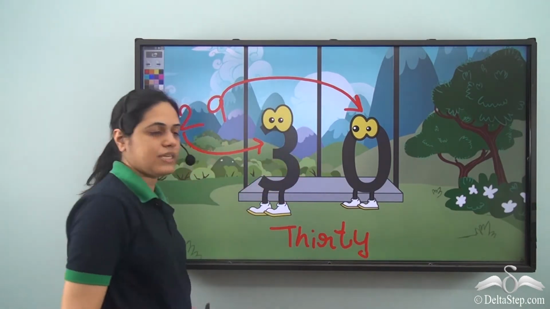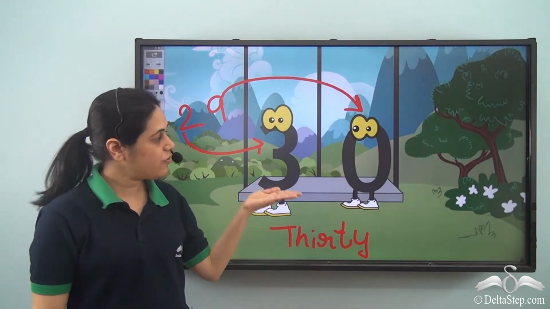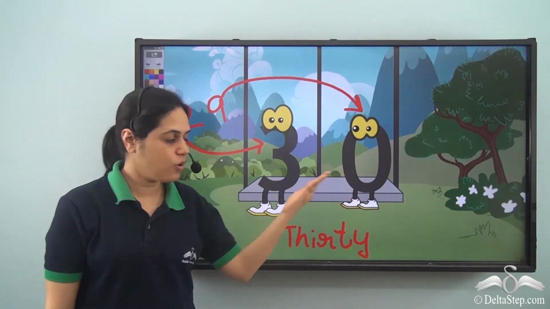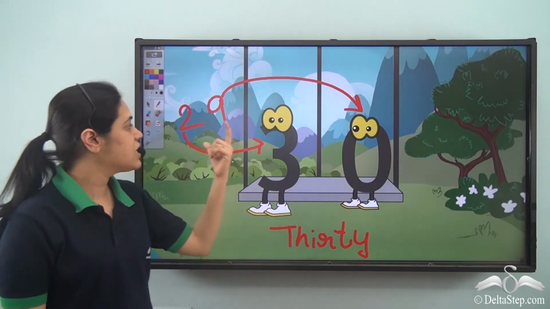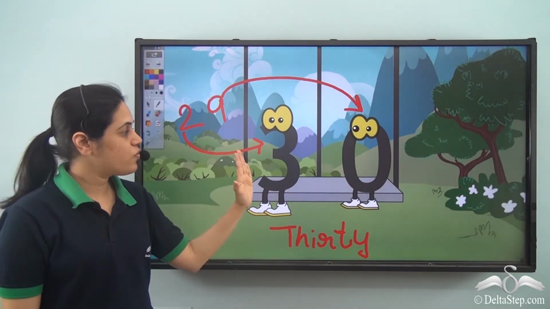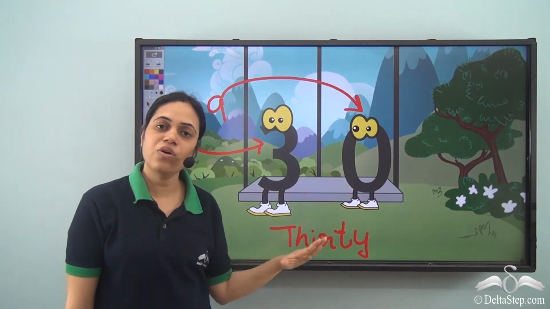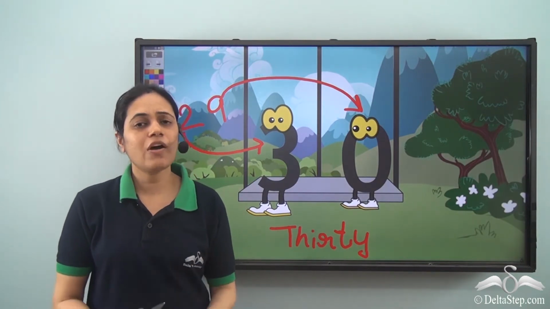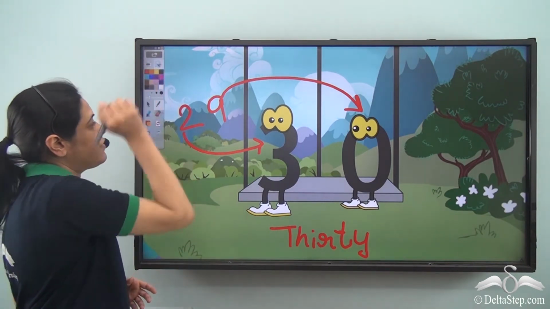T-H-I-R-T-Y, 30. This is the number name of this new number, 30. It comes after 29. So now let us see what are the new numbers that we have learned.